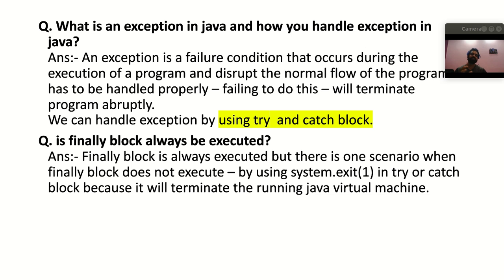And what is a partially checked exception? If only the parent class is checked by the compiler but not the child class, then that type of exception is called a partially checked exception, right? So these are about exceptions. And here I have tried to explain more questions for you.